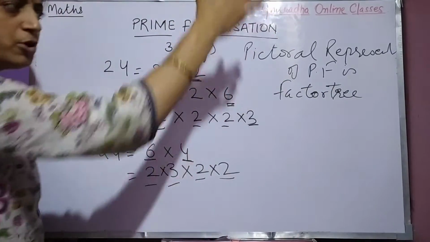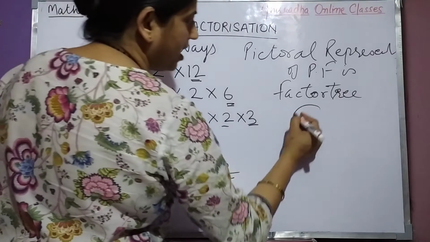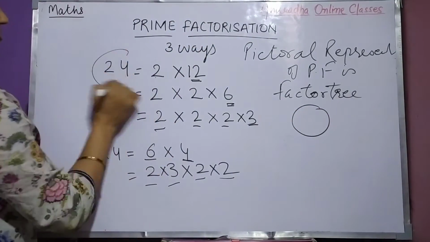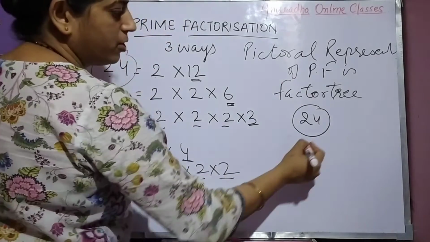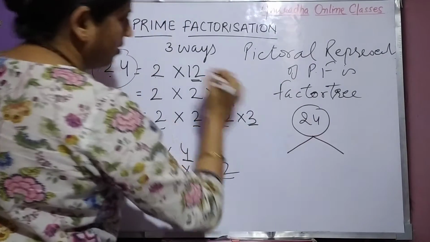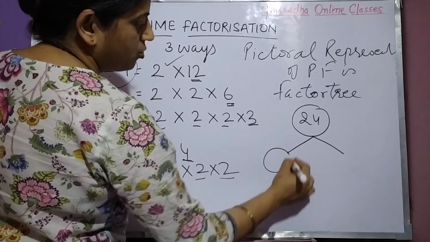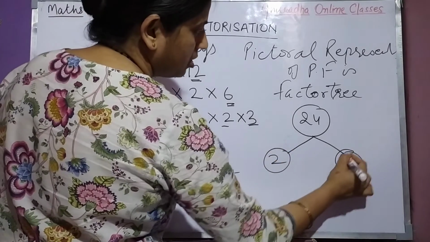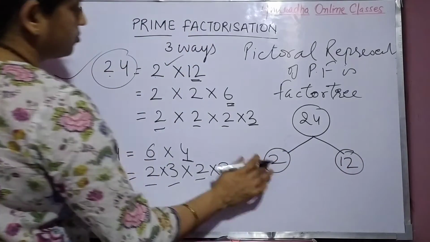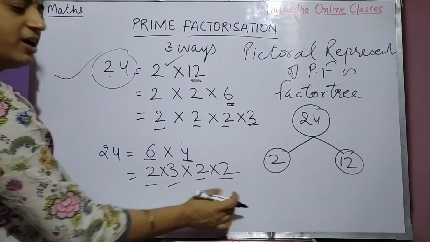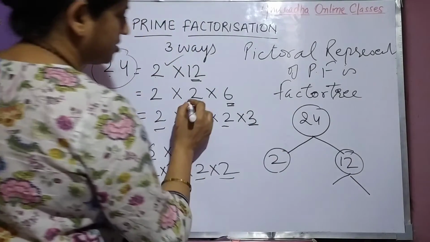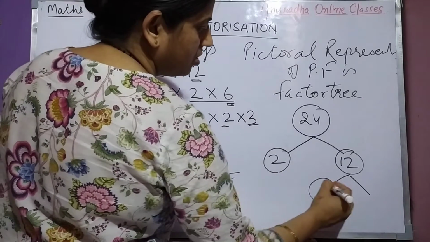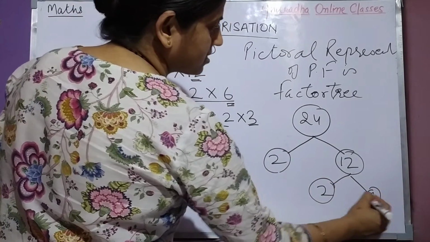When we give it a pictorial representation, like I have written, suppose we will take this one. 24, what will we get? 2 and 12. Now 2 cannot be further divided, so there will be no more division of it. But this can be split. What we get? 2 and 6.